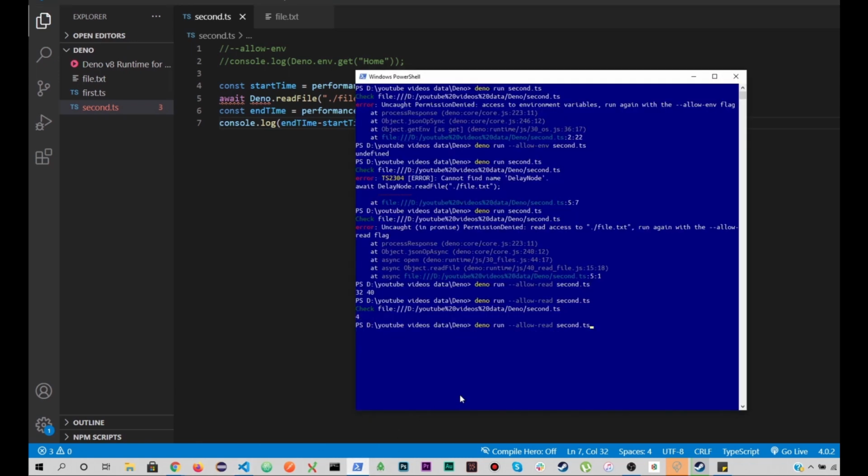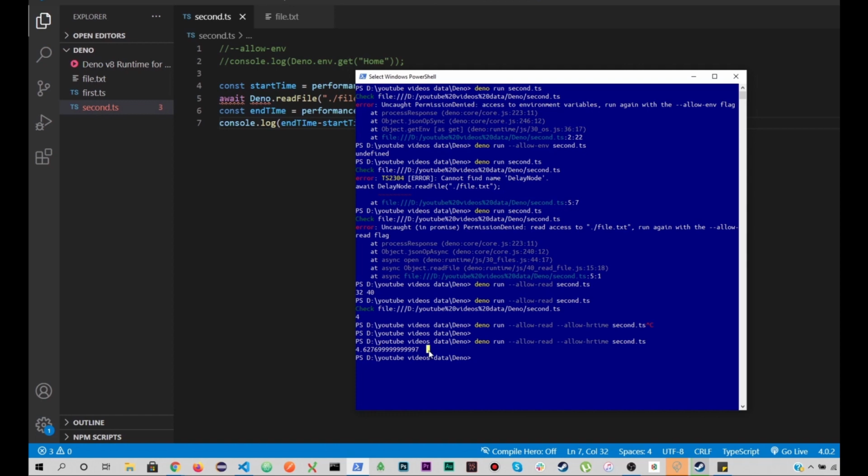If we want to get further details, like decimals, how can we do it? We have another flag here: allow-read, and I can pass allow-hrtime. If I try to run this script, what happened? Let me try adding it again, allow-hrtime, and now you can see it has given me a more detailed form of the time it took, in milliseconds.